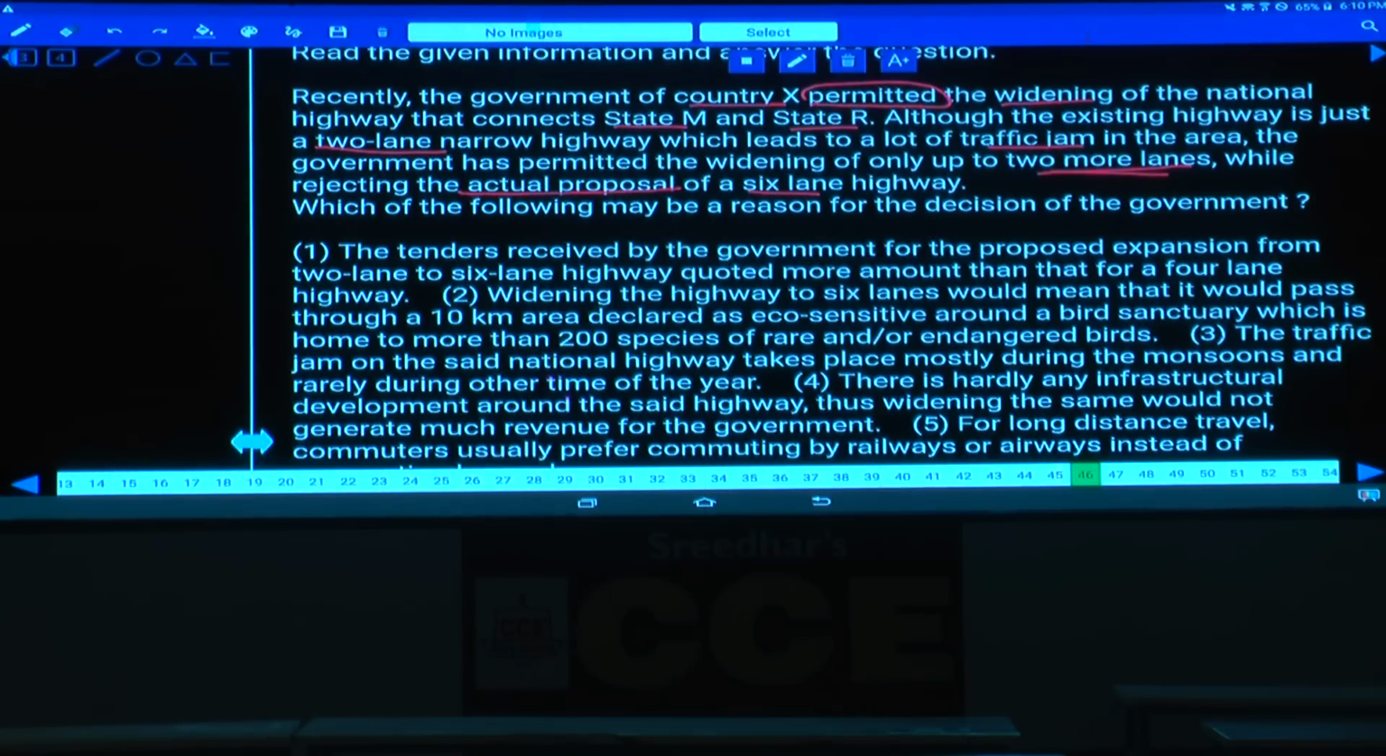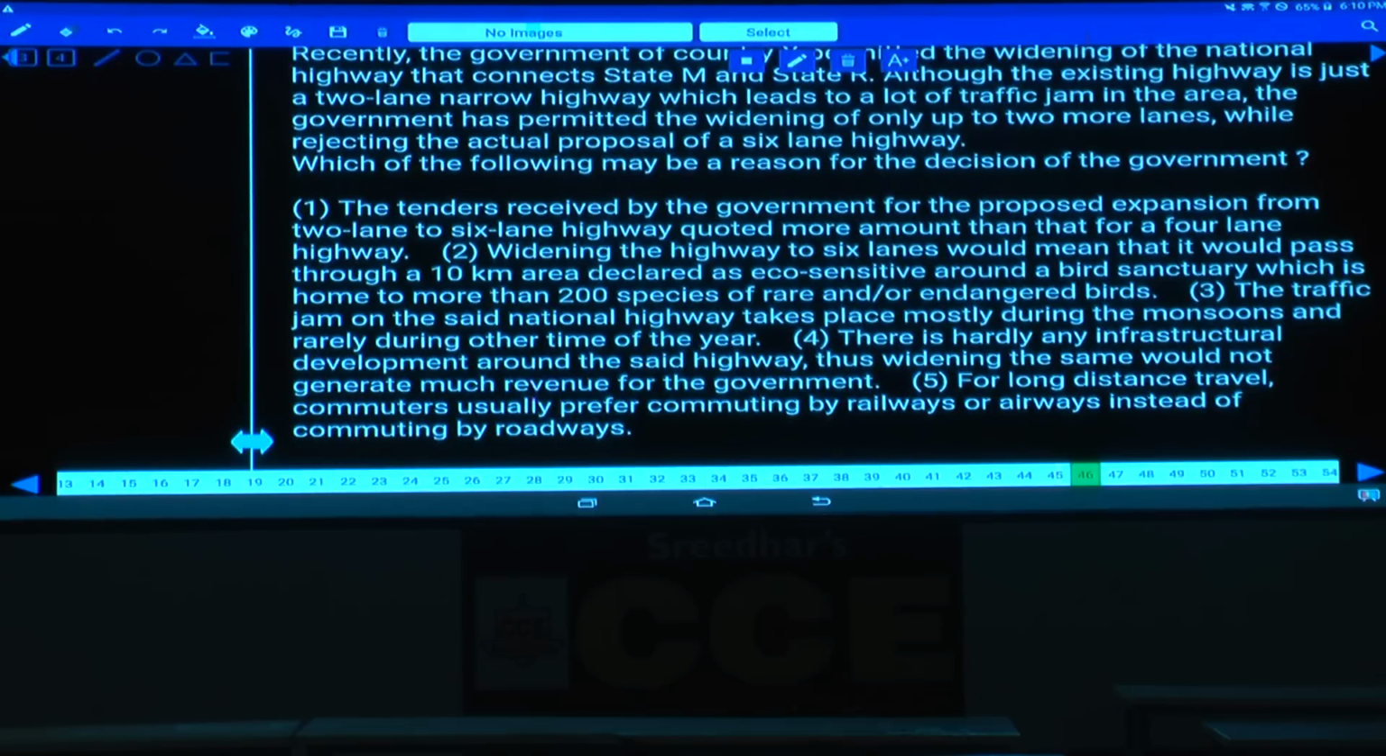Why was it so? What could be the reason for the decision of the government? Why have they not accepted 6 lanes and why have they accepted only 4 lanes? Clear? Now we need to find out why 6 lanes is not possible. Condition number 1: the tenders received by the government for the proposed expansion from 2-lane to 6-lane highway quoted more amount than that for a 4-lane. Is this the reason? No. Is it anywhere dependent on the tender here?